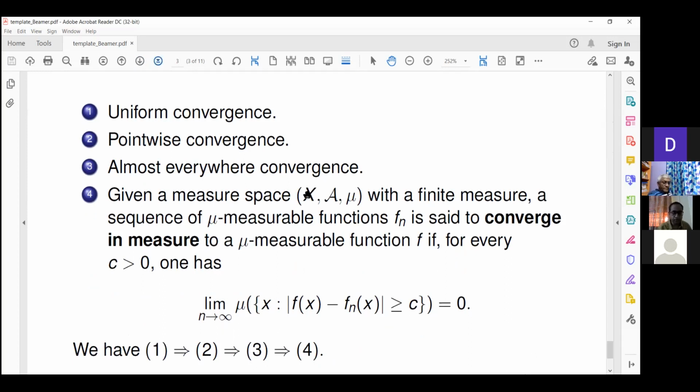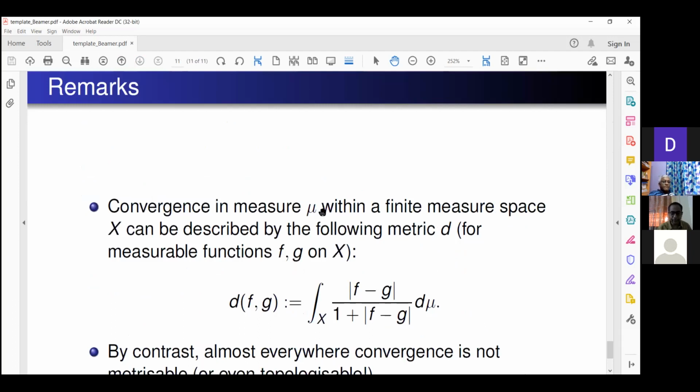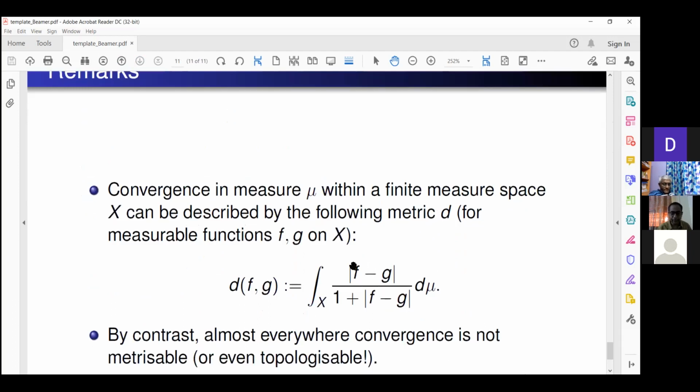So there is a slicker definition: convergence in measure is metrizable, fortunately. That is, given two measurable functions, of course x has to have finite measure for the integral to converge. That's why I have assumed x is a finite measure space. Given two measurable functions, I can define the distance between them like this: integral over x of the difference.